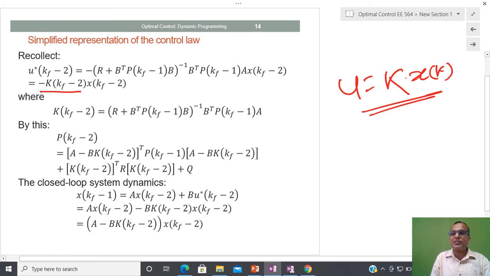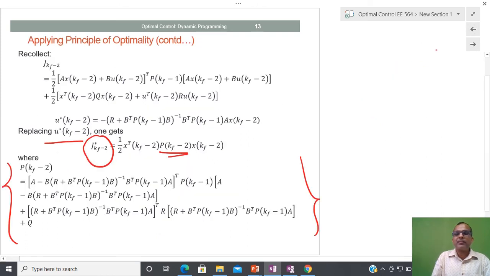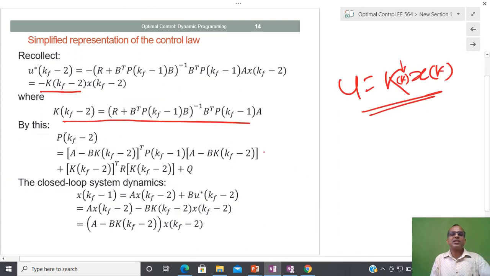This is a function of k at each step, so for that reason I have defined this, and I have expressed P at kf minus 2 in the form of this K matrix. From here, things become very easy. Everything is just calculation, nothing new is involved.